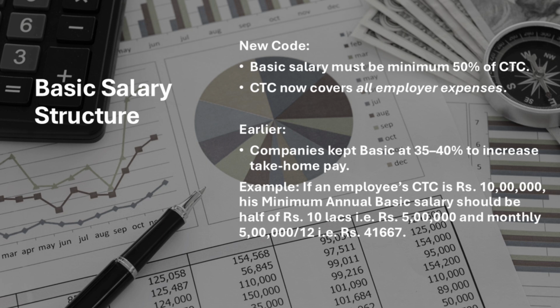So, in the existing scenario, for example, if an employee's CTC is rupees 10 lakhs, his minimum annual basic salary should be half of rupees 10 lakhs, that is 5 lakhs, and monthly 5 lakhs divided by 12, that is 41667. Now we look at the changes from PF, ESI, and take home salary perspective.